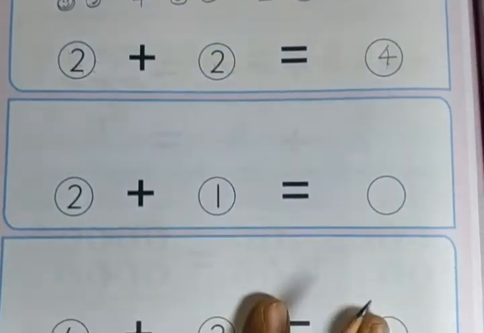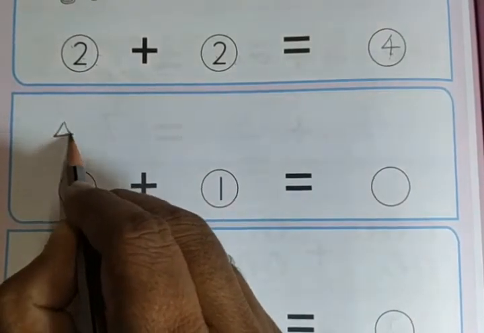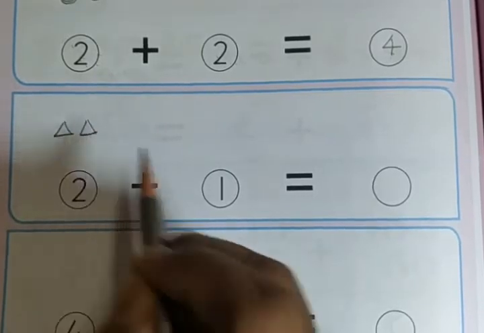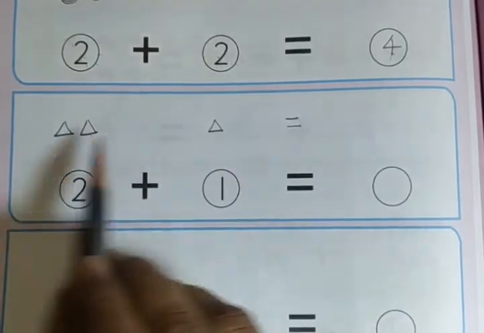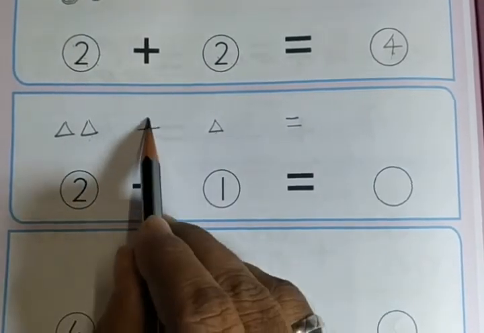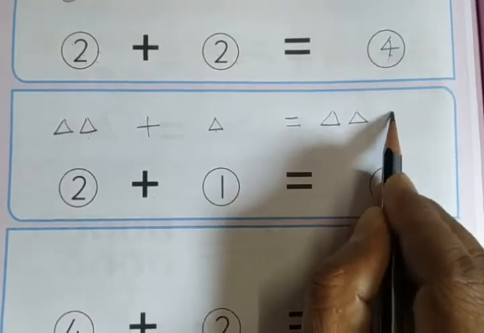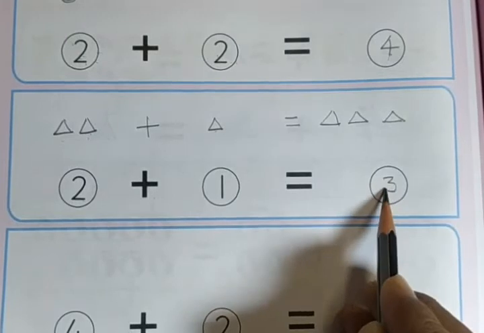Alright. Then we have 2 triangles here, 1, 2. Here one triangle is equal to 1, 2, 3. 3 triangles we have to draw. So 2 plus 3 is equal to 3 triangles.